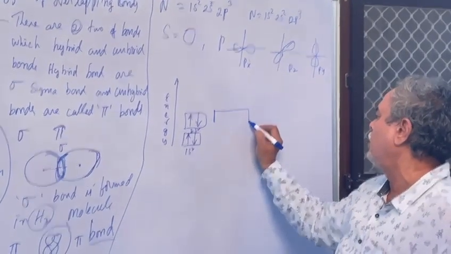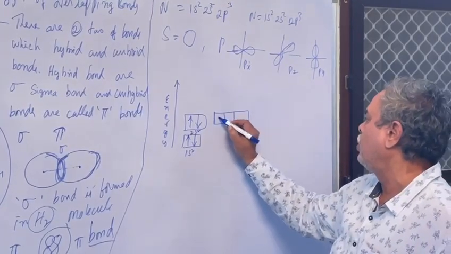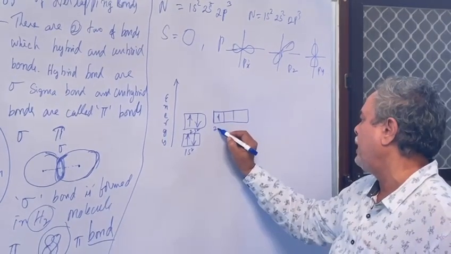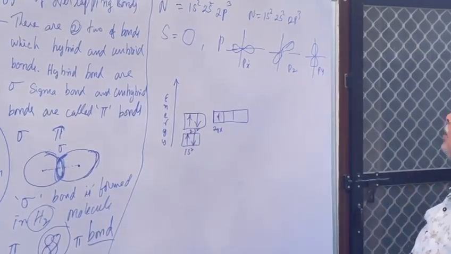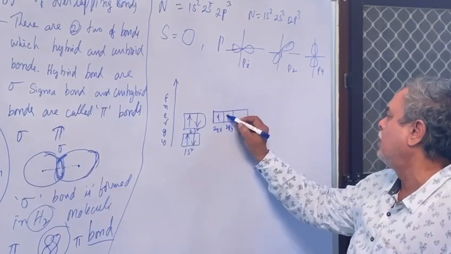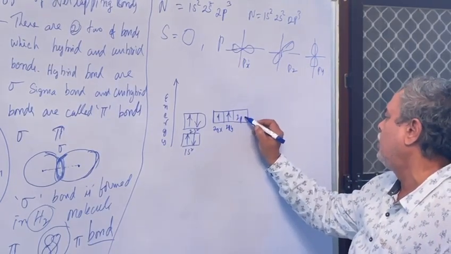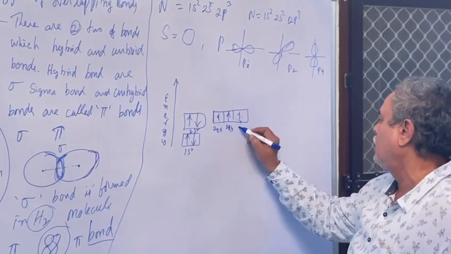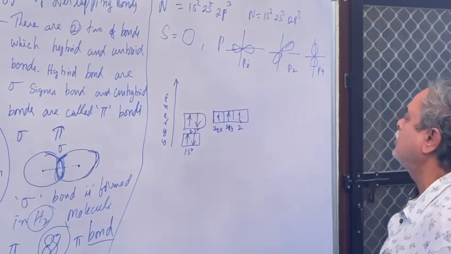Here 2px means boron. Next 2py means carbon. Next 2pz means nitrogen.